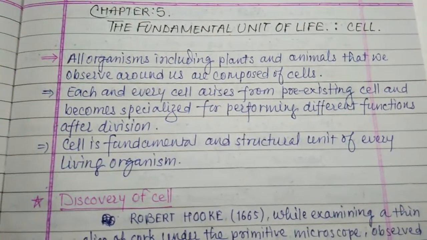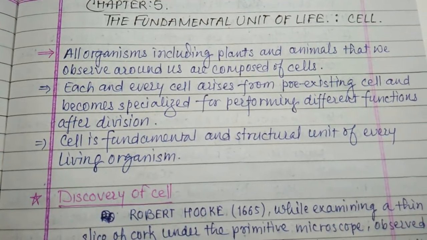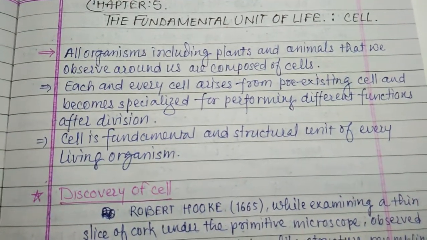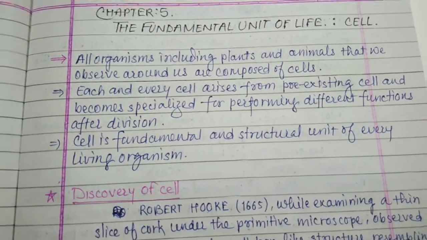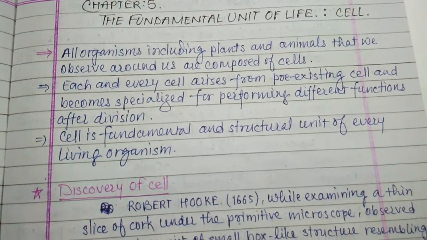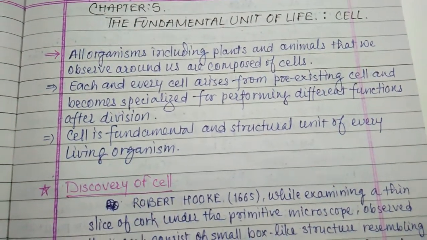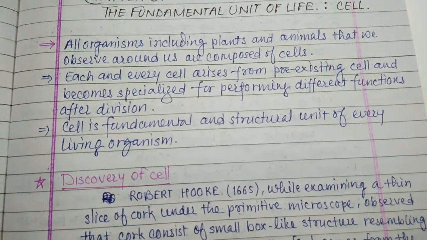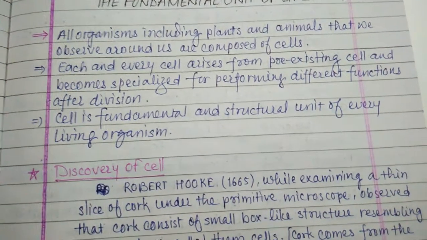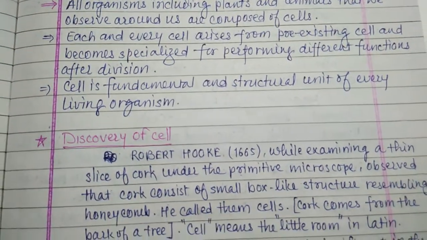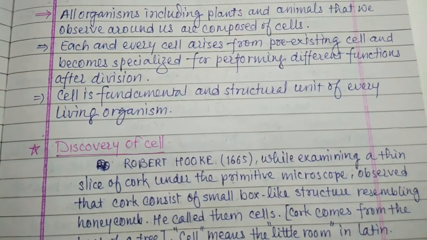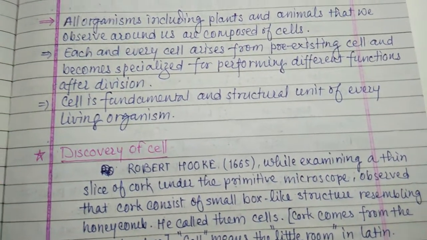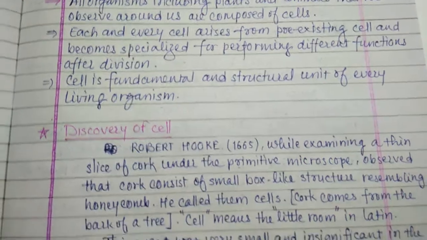After division, a cell is converted into two daughter cells, and both the cells are equal and similar and have facilities for performing the life cycles. Cell is the fundamental and structural unit of every living organism.